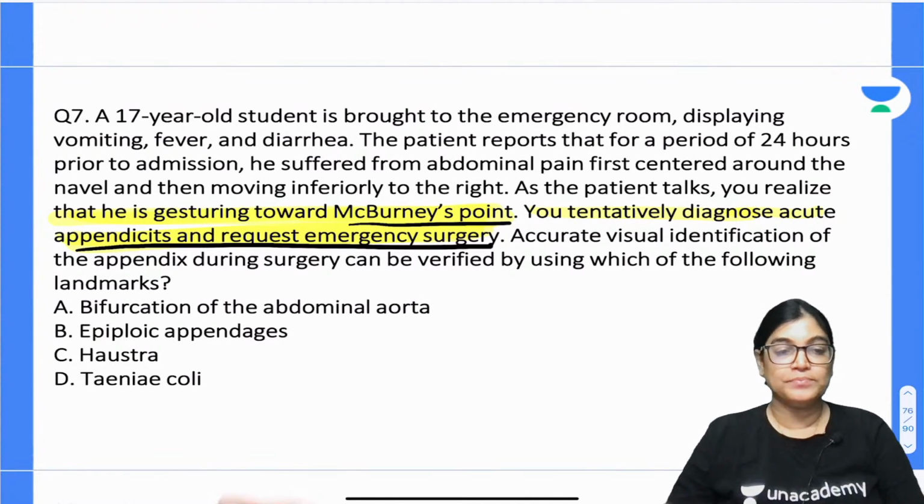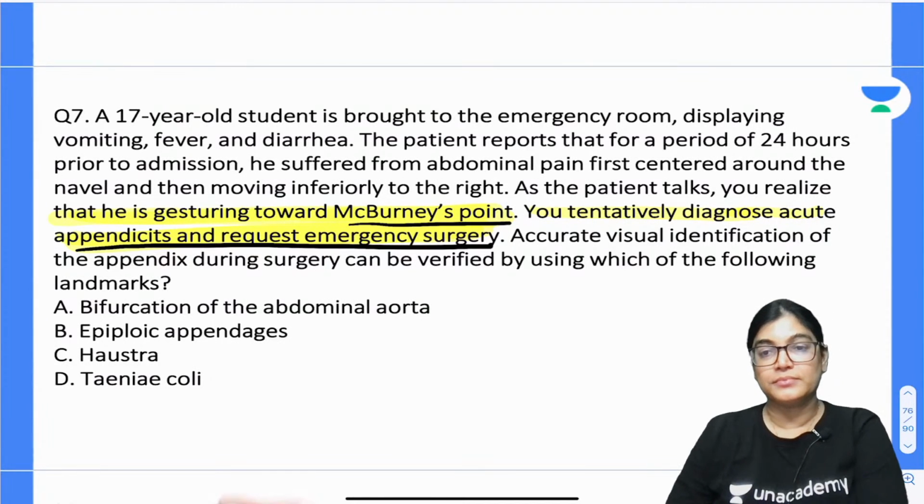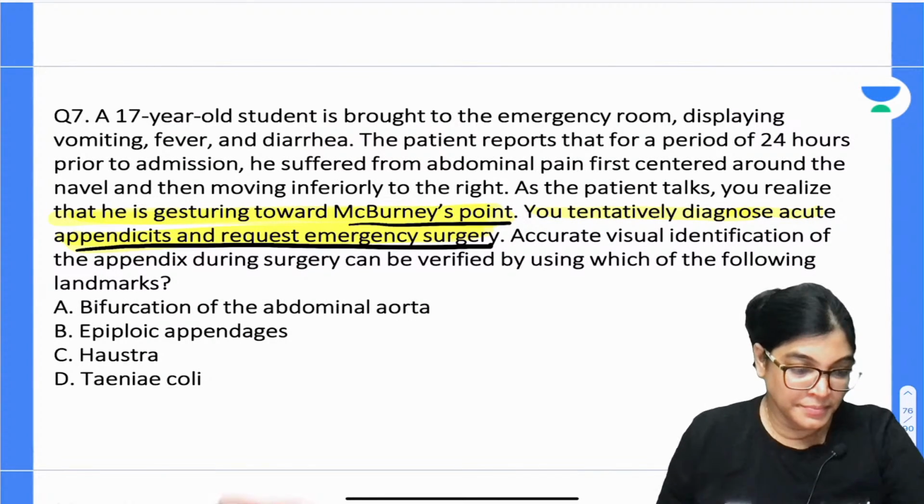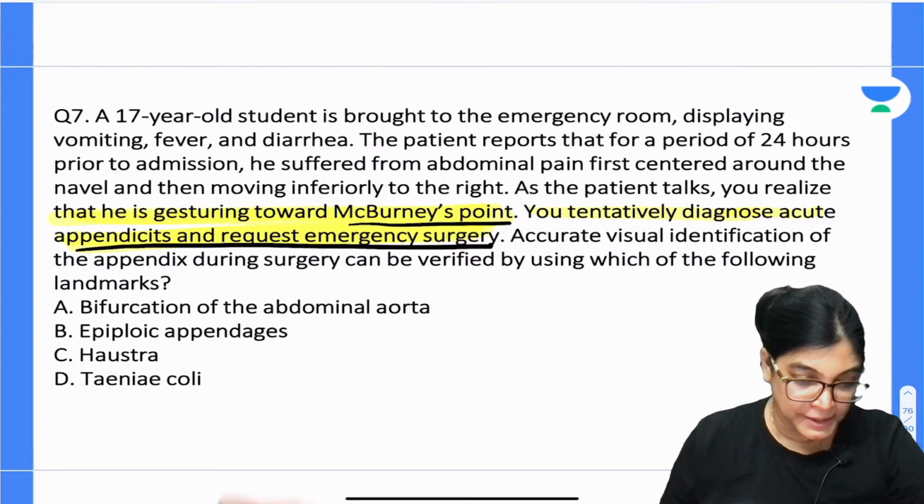Question number 7. Mark the correct answer. Okay, B.